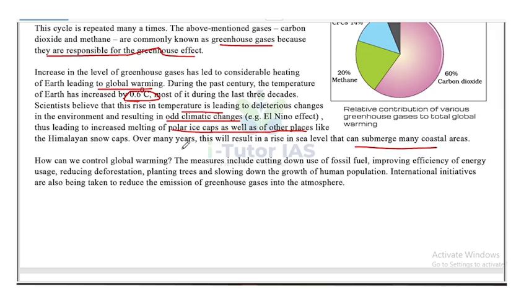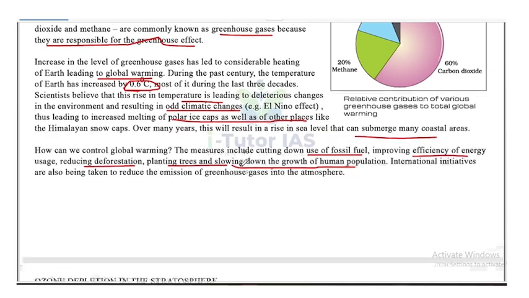However, how can we control this harmful phenomenon of global warming? The measures include cutting down use of fossil fuels, improving the efficiency of energy usage, reducing deforestation, planting more trees, and slowing down the growth of human population. International initiatives are being taken to reduce the emission of greenhouse gases into the atmosphere.